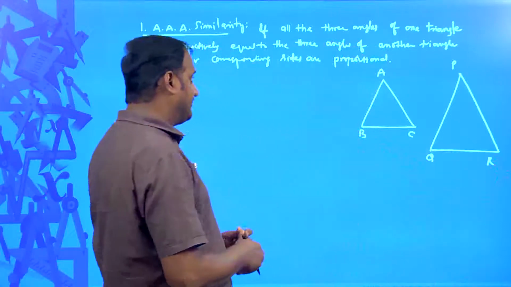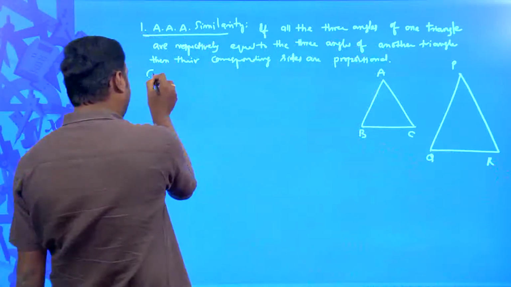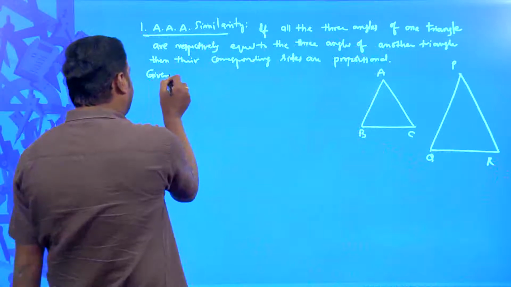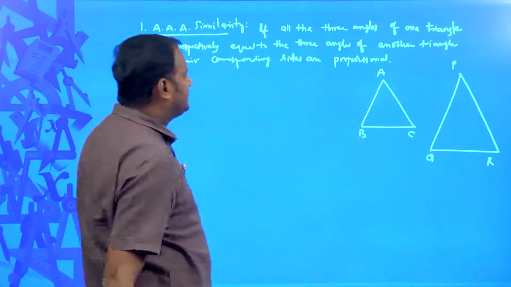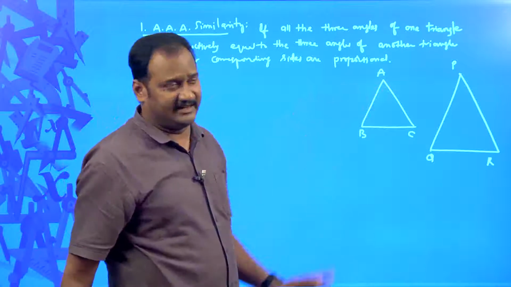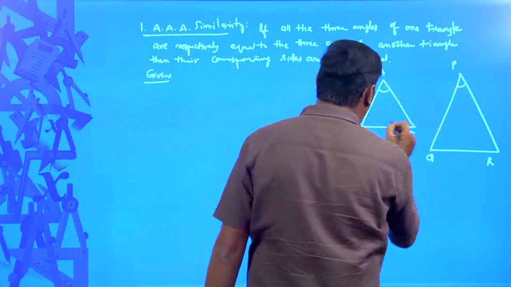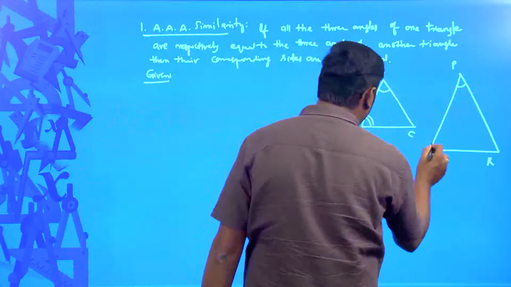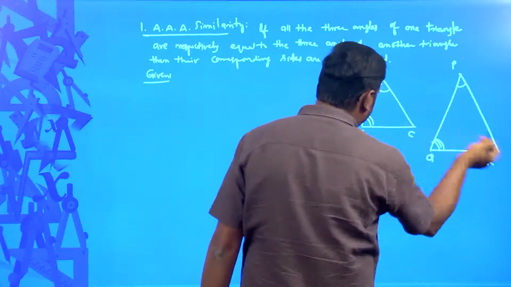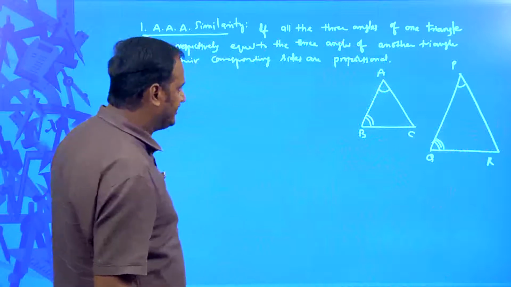What is the information given here? Given that three angles of the first triangle are respectively equal to three angles of the other triangle. It means angle A is equal to angle P, angle B is equal to angle Q, and angle C is equal to angle R. That is the information given.